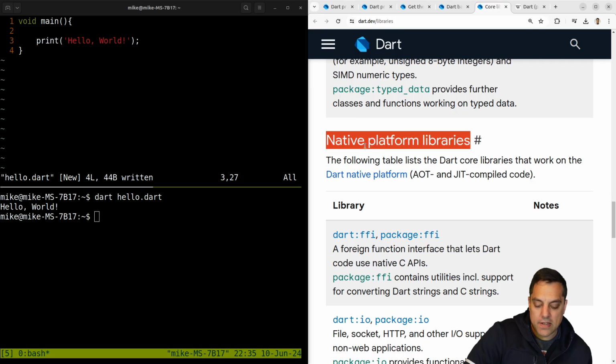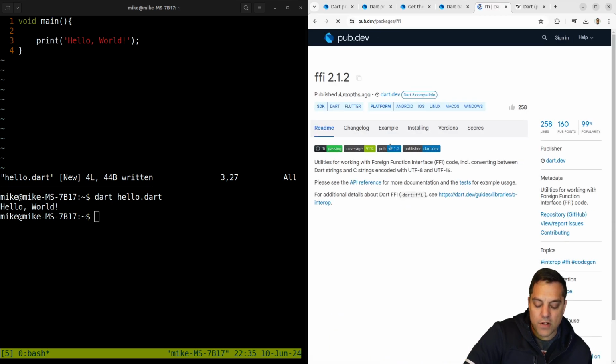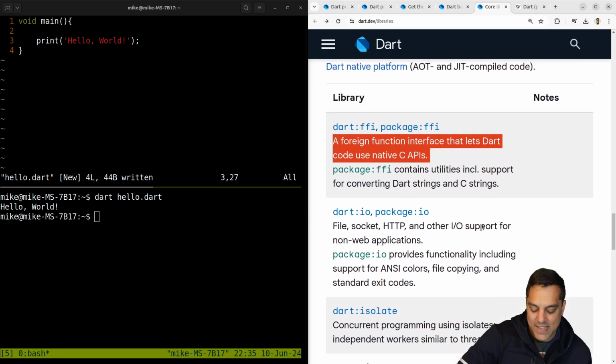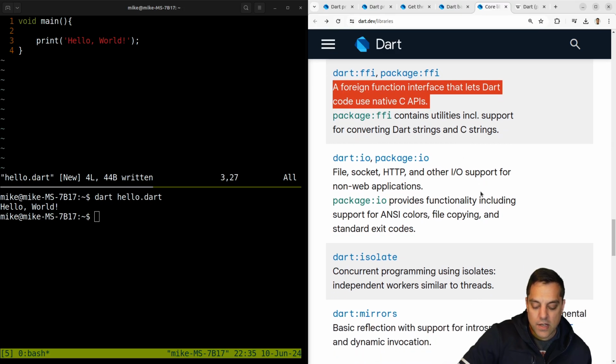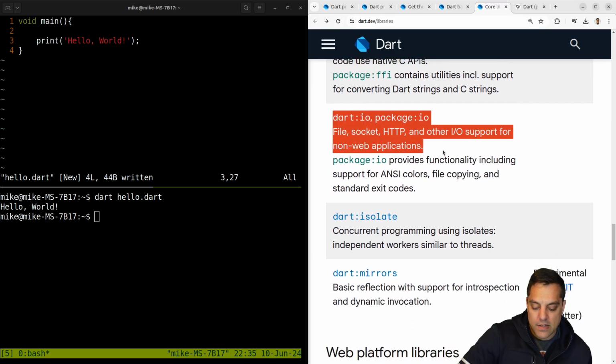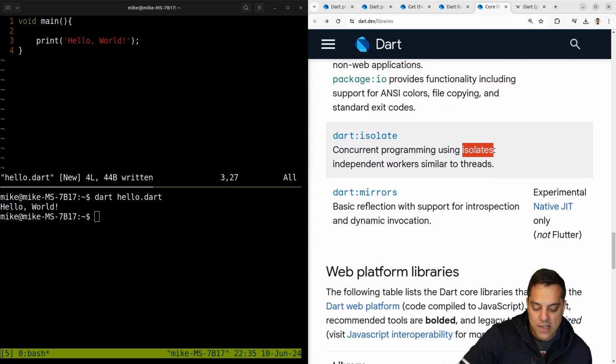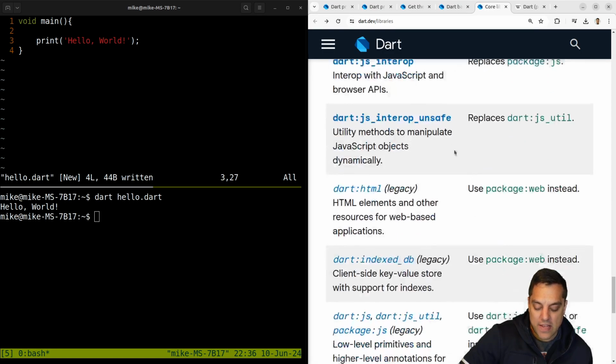And they've got here like the native platform libraries. Okay, so like foreign function interface with C libraries. Okay, so that answered one of my questions earlier. Yeah, you get access to all of C. That tends to be the case with any compiled language here. Need to get some I/O stuff, some concurrent programming using isolates. Okay, so independent workers similar to threads. Okay, so I guess that's what they call them. But they're really telling you exactly what they are. They're isolated processes, right? So sort of like the Erlang method here.